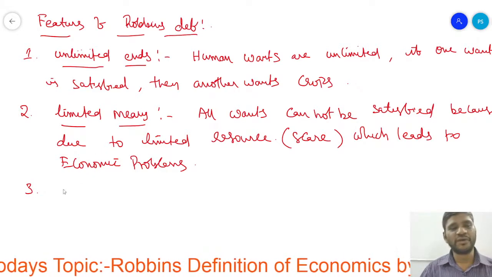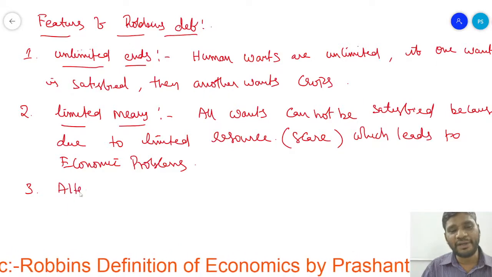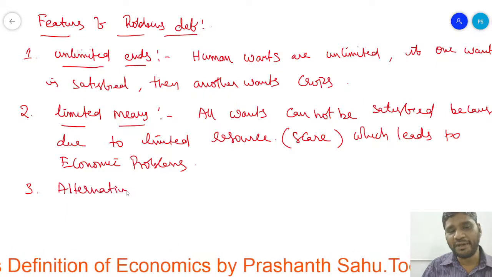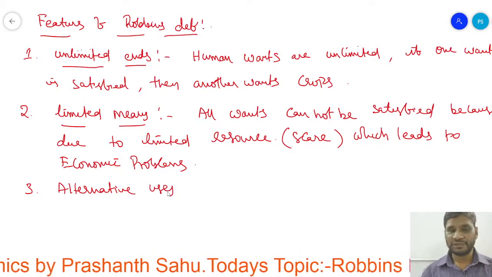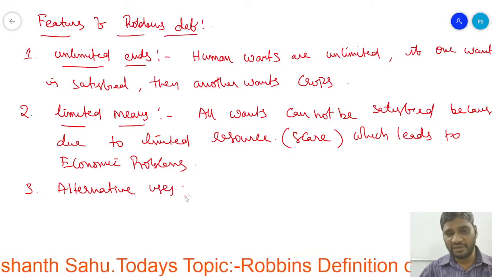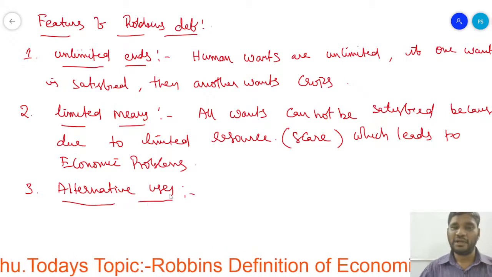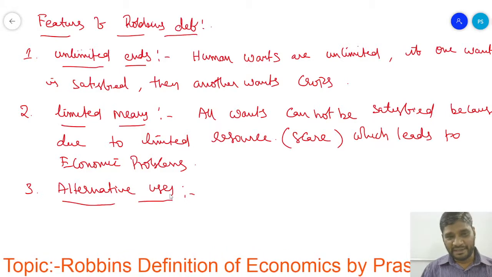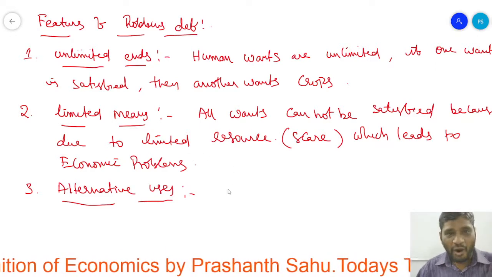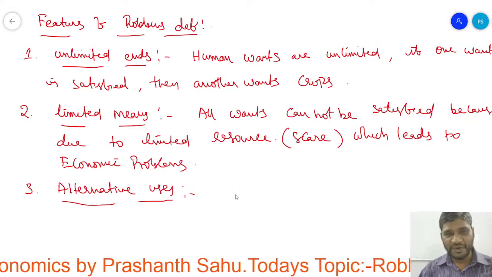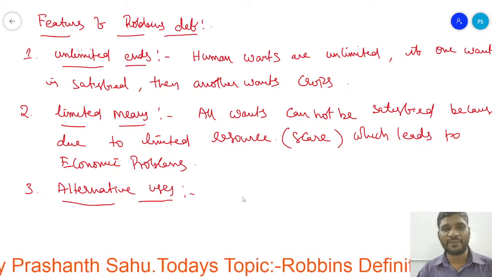alternative uses. So what is this alternative uses? Under alternative uses, every want cannot be satisfied due to limited resources, as I have told you.